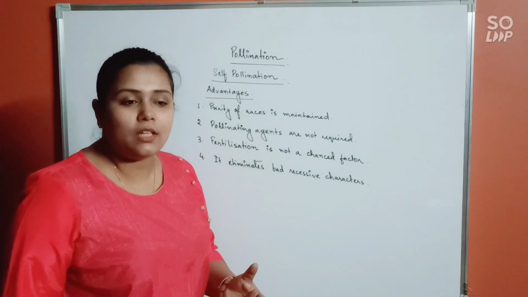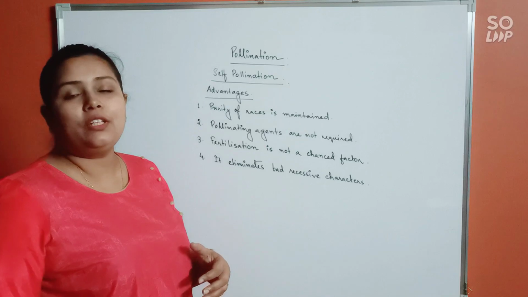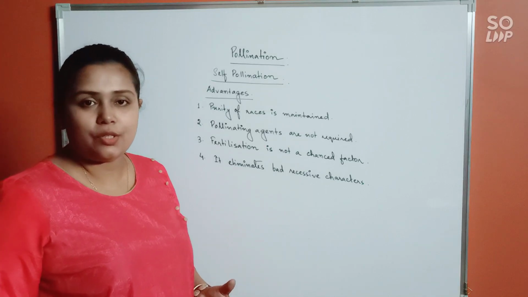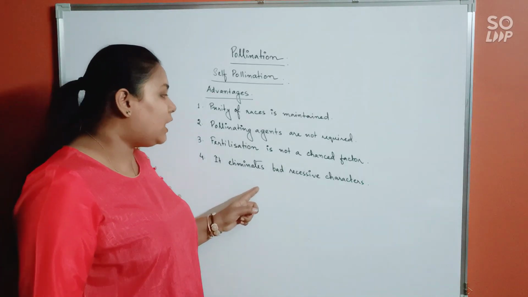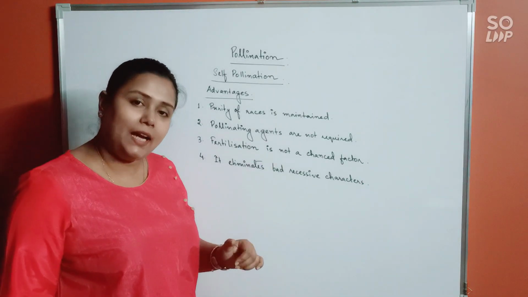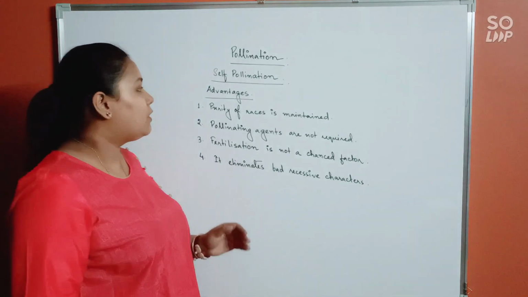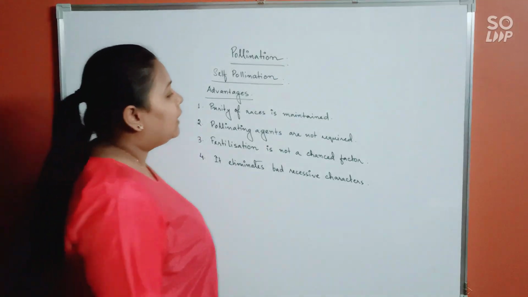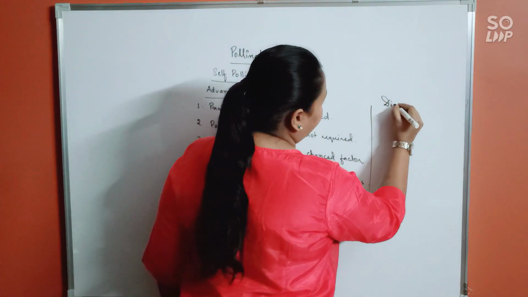Like the progeny is going to be weaker, or it will show some kind of disadvantaging features. That kind of possibility is not here, because the progeny and the parent will be exactly alike. So there is no chance that the progeny might have some bad characteristics. Okay. So these being the advantages. Now about disadvantages.